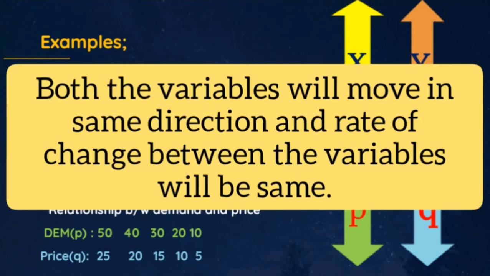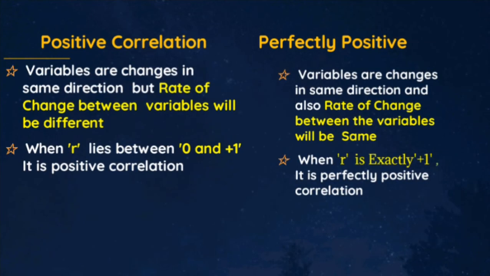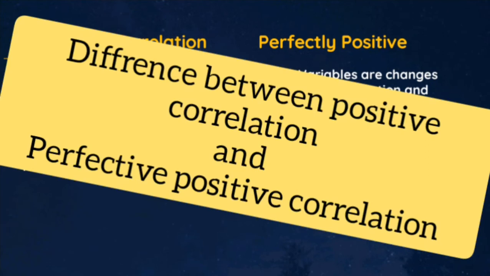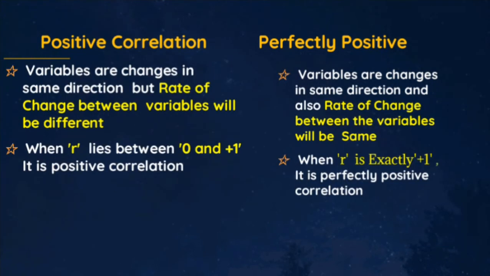So in perfectly positive correlation, both the variables will move in the same direction, but the rate of change between the variables will always be the same. Now you may have the doubt, then what is the difference between positive correlation and perfectly positive correlation? Here I give you two differences.